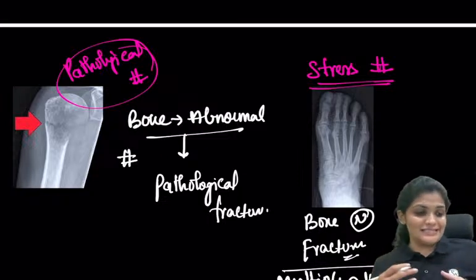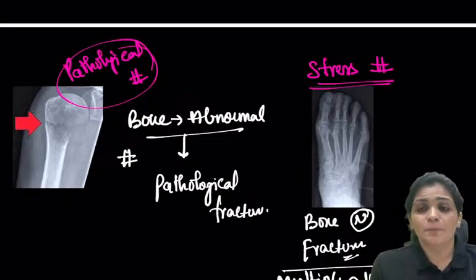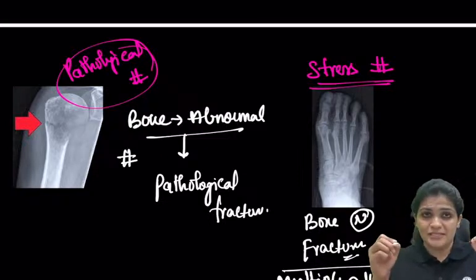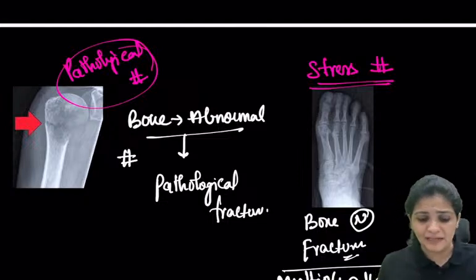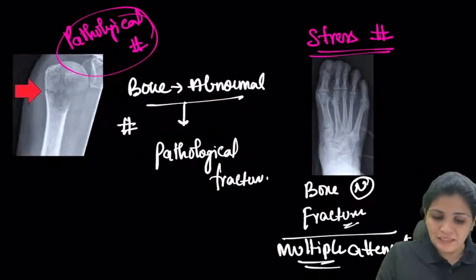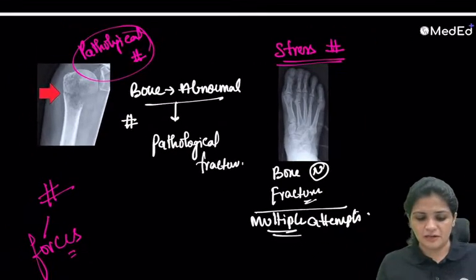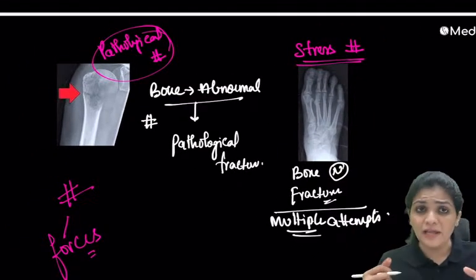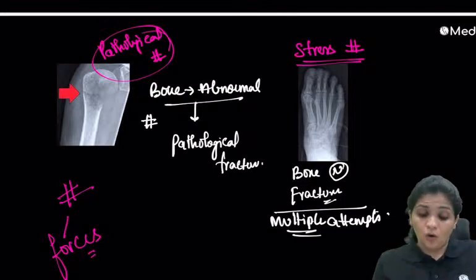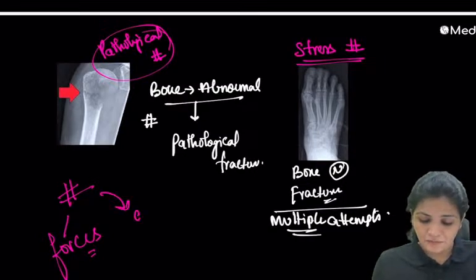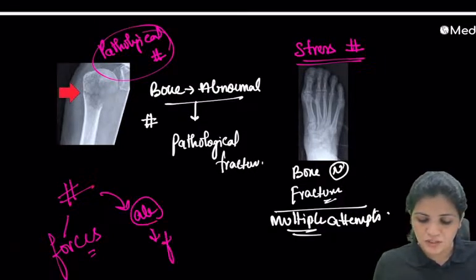So why is this so important for us? Pathological fracture, the forces. How does a fracture actually happen? A fracture usually happens because of the forces generated. The forces generated are too hard on a normal bone, where it breaks, right? Or the fracture happens when the bone is abnormal, where the force needed will be minimal.